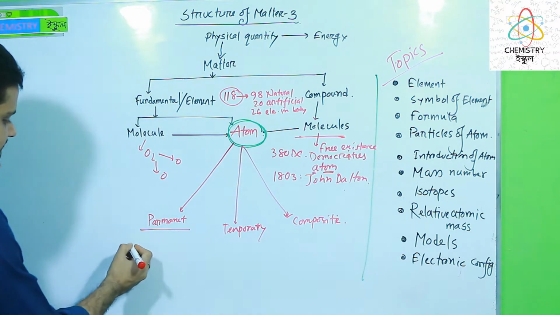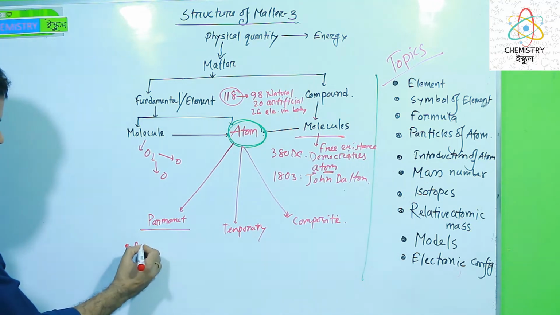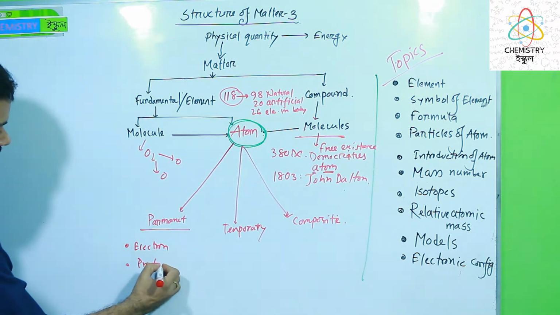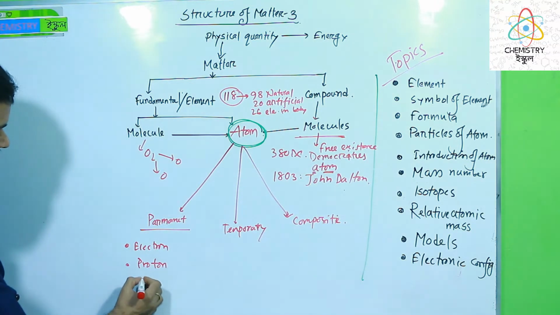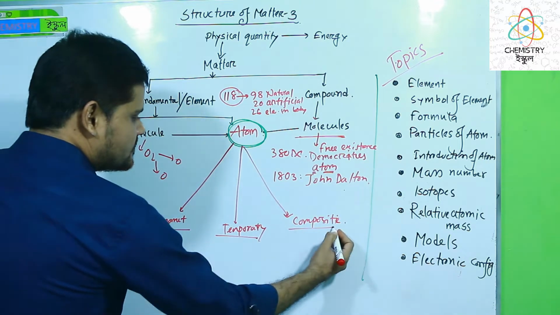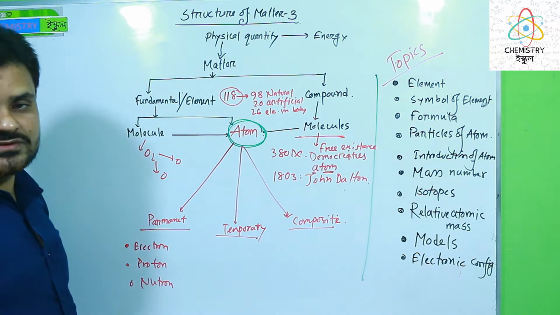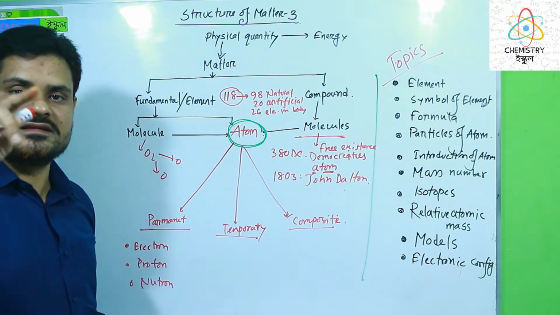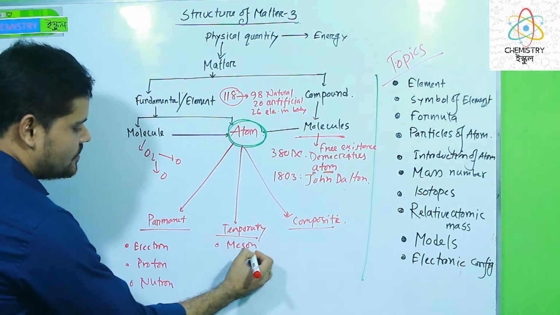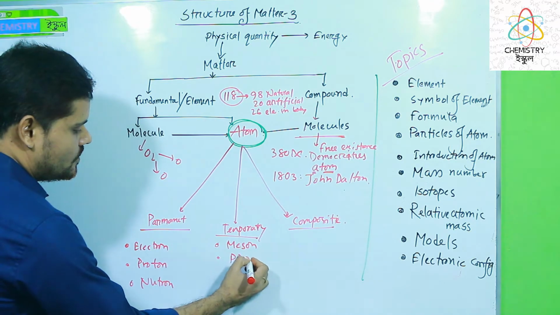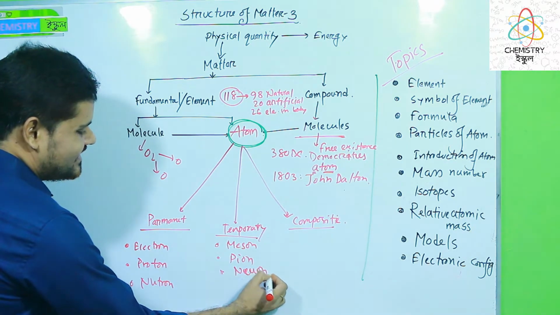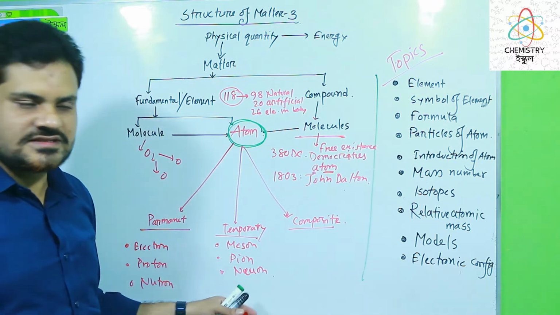Permanent particles are of three types. One is electron, you know very well, another is proton, you know also very well, and another is neutron. Some temporary particles also exist in the atom, but we can't find them permanently inside the atom, like meson, pion, neon, like that.